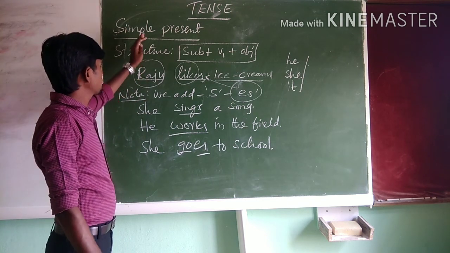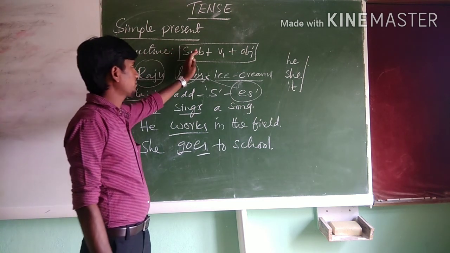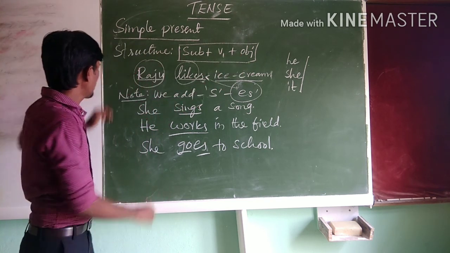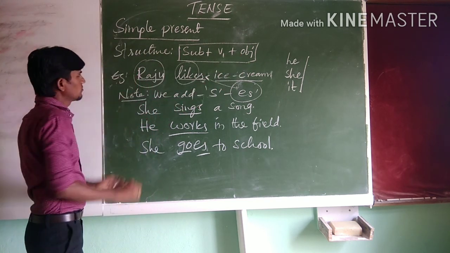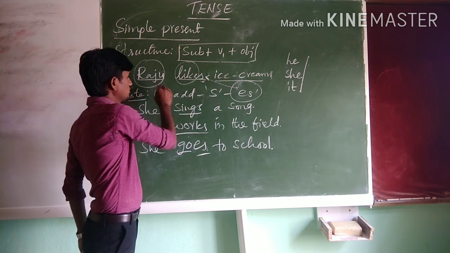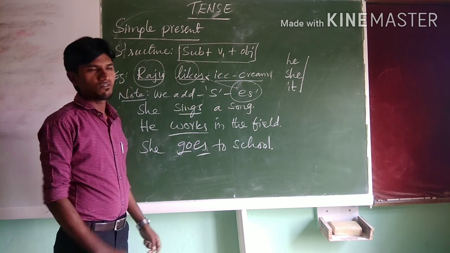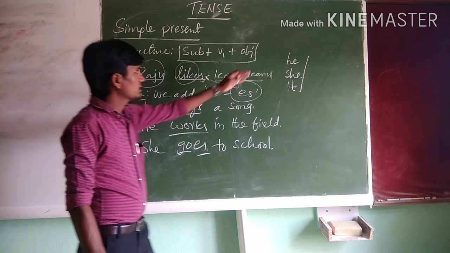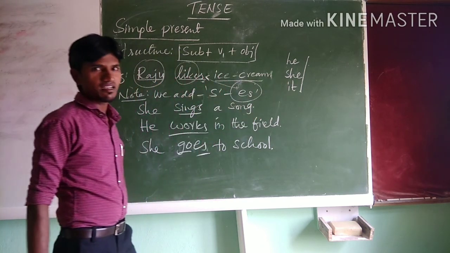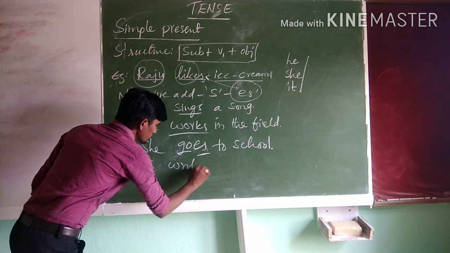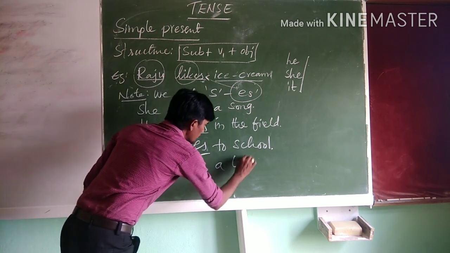So, the structure of simple present tense is subject plus V1 plus object. Example: Raju likes ice cream. So here Raju is the subject, likes is the verb. When we use third person singular, he, she, we add s or es. For example, I write a letter.